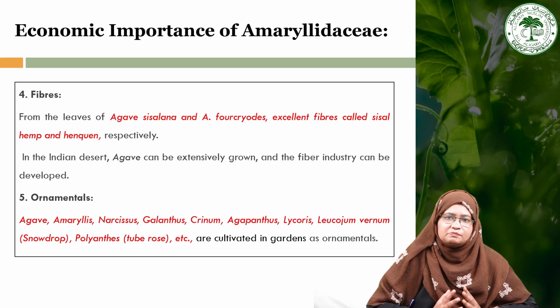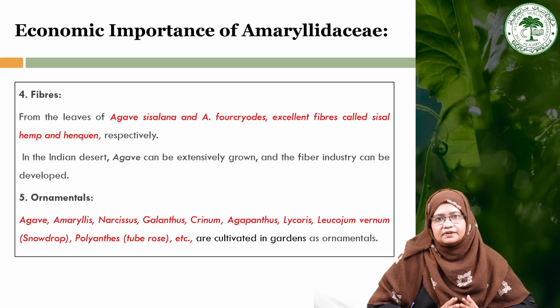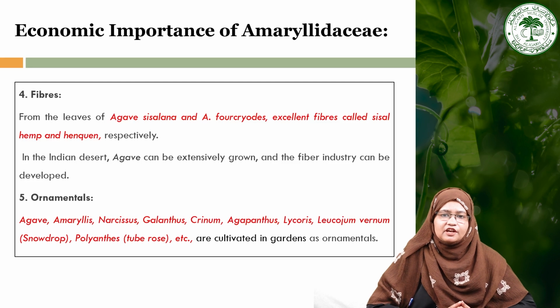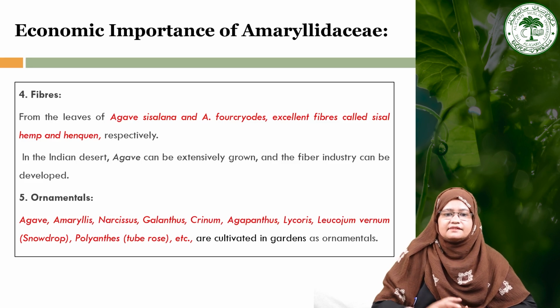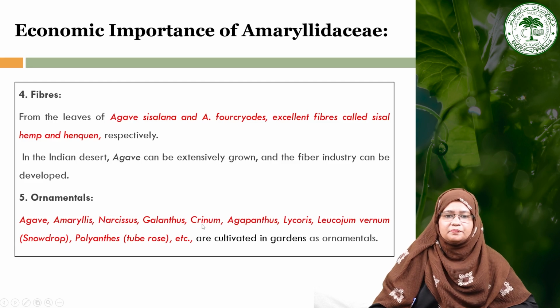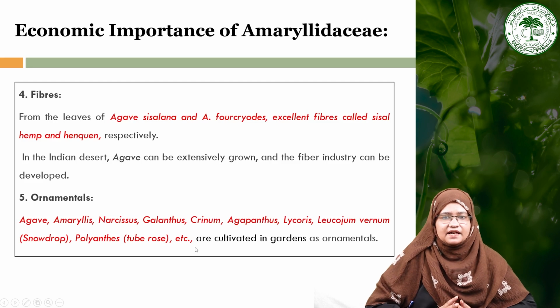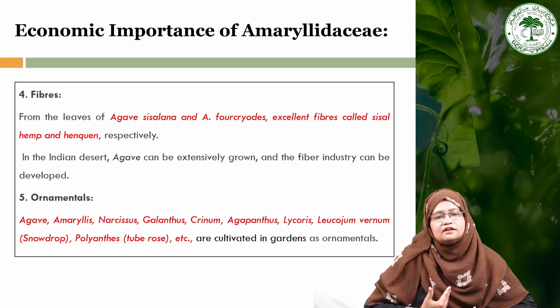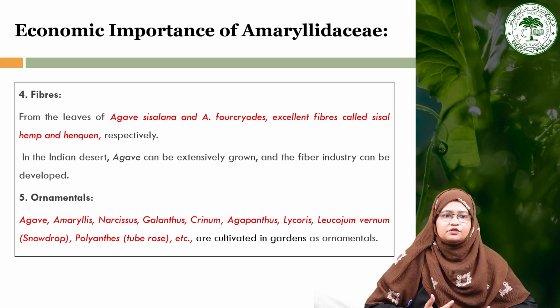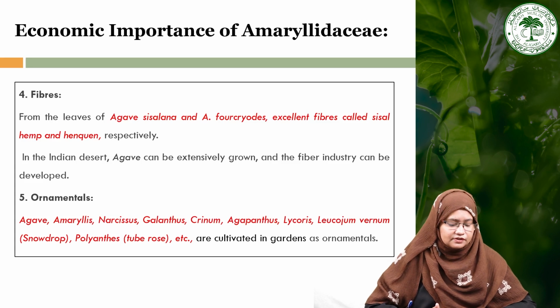Then many plants of this family are grown ornamentally in the gardens, like agave, amaryllis, narcissus, galanthus, crinum, asphodelus, lycoris, leucojum, which is also called snowdrop, and Polianthes, which is also called tuberose. So all these plants are grown ornamentally in the gardens. So you can see this family has all types of economic importance, from food to medicine, ornamental plants, fibers, and it is also used as a drink.